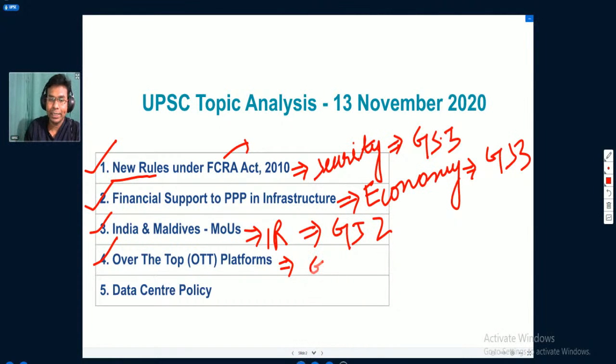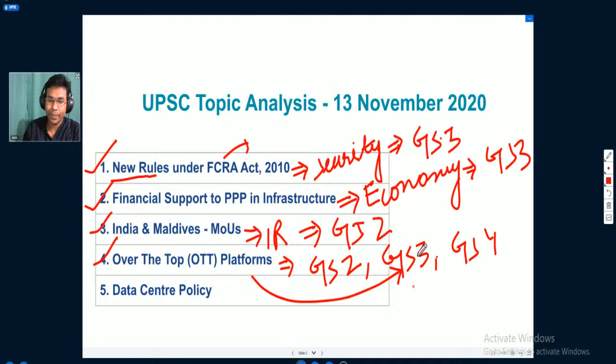It is important from the general studies paper 2 perspective and from the general studies paper 3 perspective, and you may get some case studies based on it, so it may be helpful for general studies paper 4 as well. When we talk about digital security and cyber security related issues, they are relevant for GS paper 3. When we talk about digital services or government regulation, this comes under general studies paper 2.